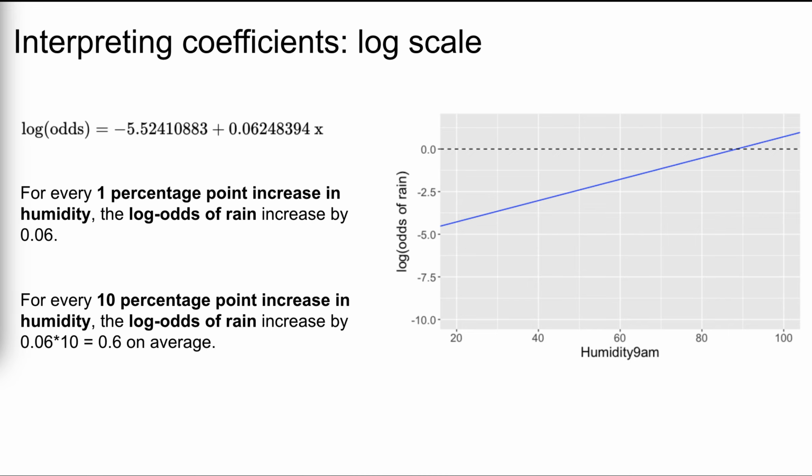Multiplying the slope by 10, we can conclude that for every 10 percentage point increase in humidity, the log odds of rain increase by roughly 0.6. To emphasize, there's a 0.6 increase in the log odds of rain for any 10-point increase in humidity, whether from 30% to 40% humidity or from 60 to 70% humidity.